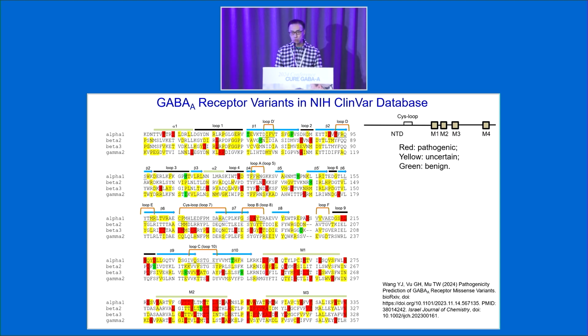The work from our group and also from Katie Khan's group also demonstrated that many of these variants in this ER region will lead to protein trafficking deficiency, meaning that these variants will be retained inside the cell, leading to their extensive degradation. Therefore, there will not be a sufficient amount of protein on the membrane for their function.